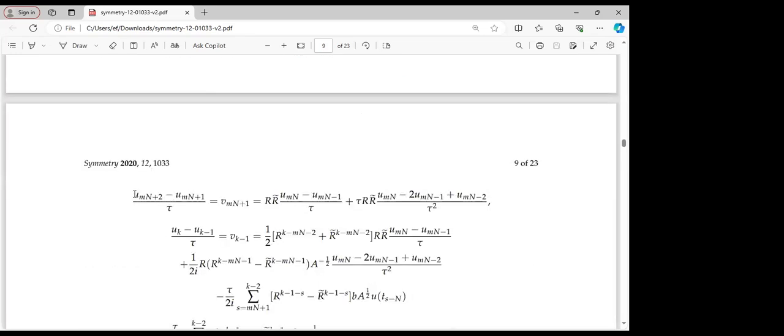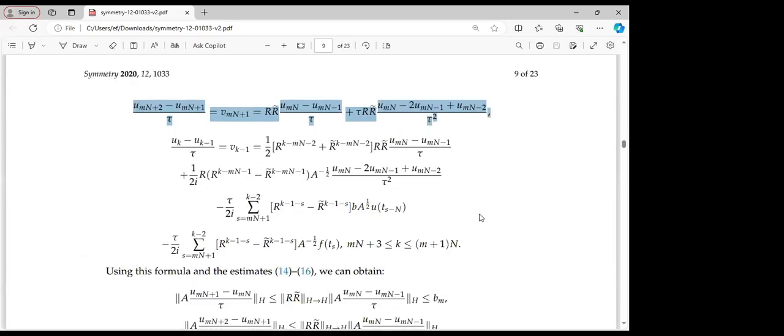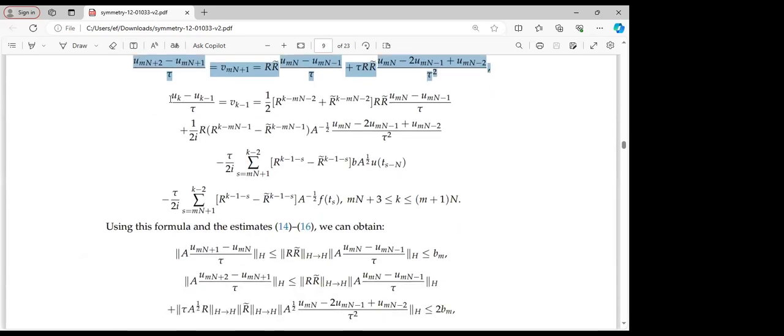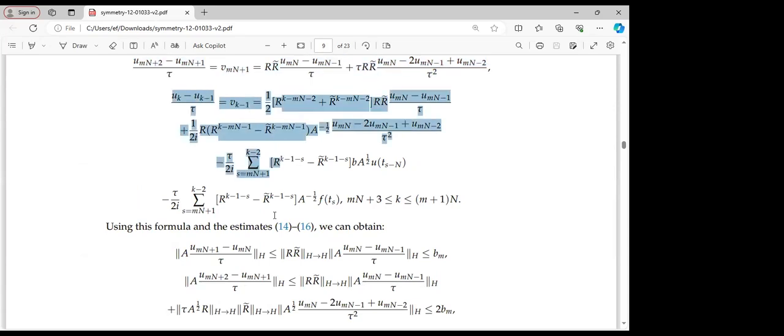Proceeding, we will have the next equation that I highlighted here, and subsequently we'll have that of Vk minus 1. If we generalize, we will be able to have this. And let's not forget that here we have the following conditions attached to it, which I highlighted.